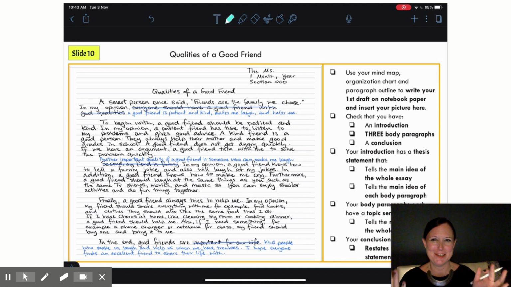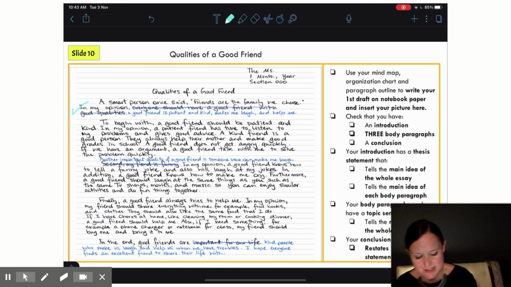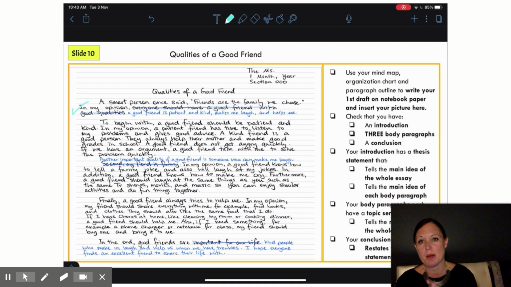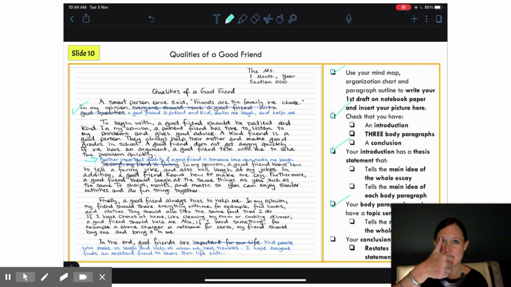Look at that, magic of television. I've come in and I've made sure that my thesis statement now tells me the main idea of my whole essay, a good friend is, and then the main idea of each of my body paragraphs. Patient and kind, makes me laugh, and helps me. So now my thesis statement is good. Then I've come in and I've replaced that topic sentence for my second body paragraph. Another important quality of a good friend is someone who can make me laugh. So now my topic sentences are all fantastic.